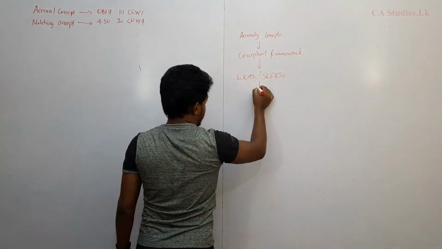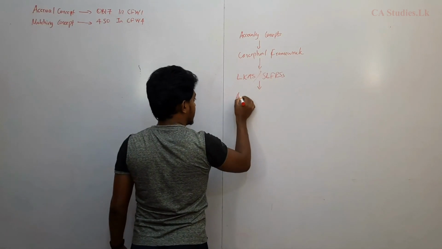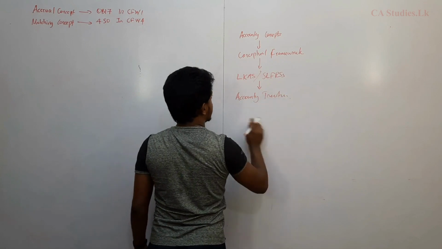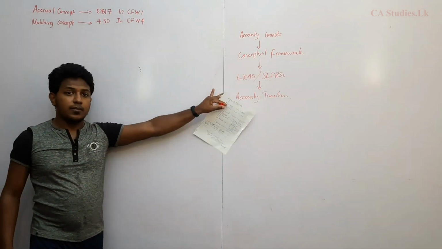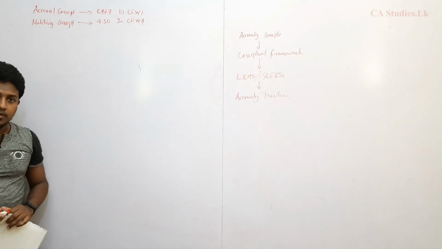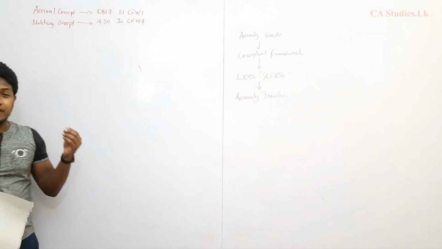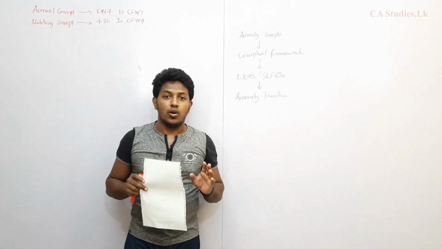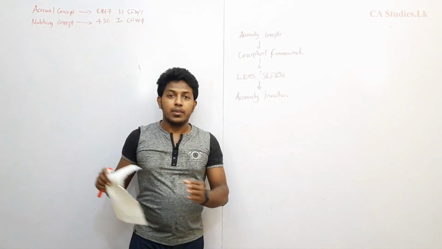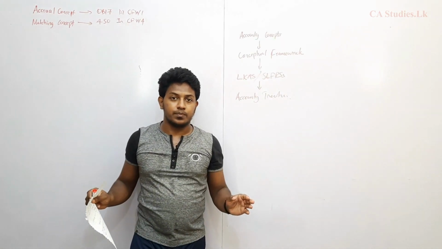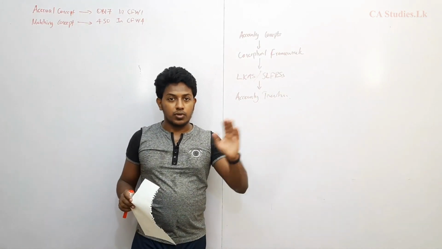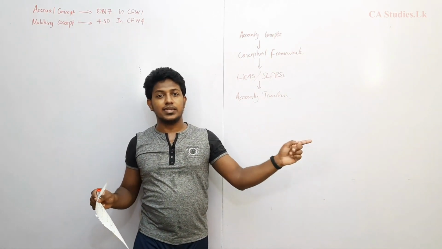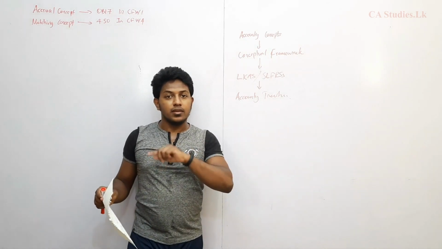From the LKAS and SLFRS, accounting treatments are done. So the base for the conceptual framework and standards is concepts. We have to first understand the concept. First very important concept in accounting is the entity concept. Always we have to think the owner and the business are different persons. Therefore, if the owner puts in money, the business owes that money to the owner. So the owner is always taken as a liability of the business.